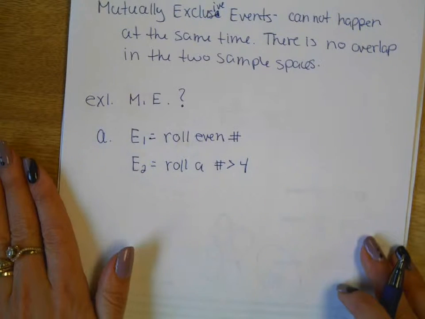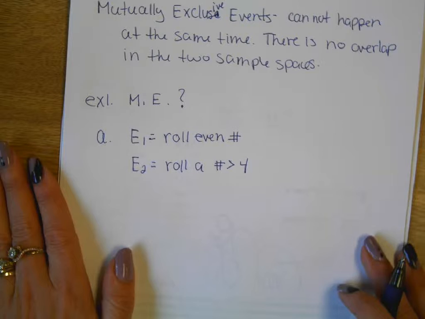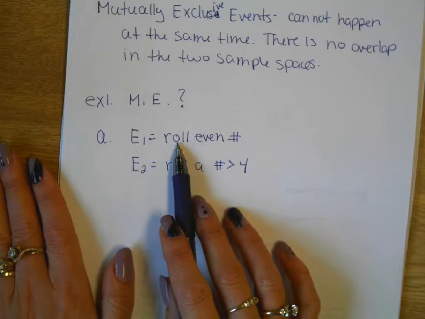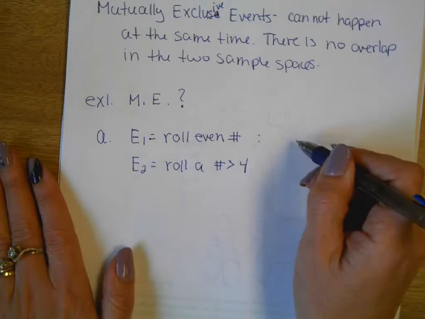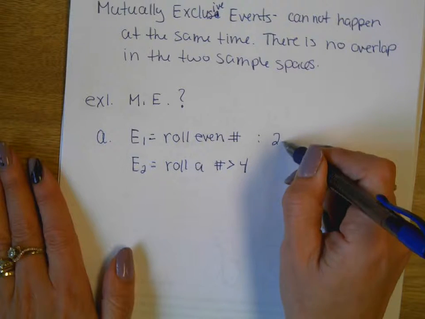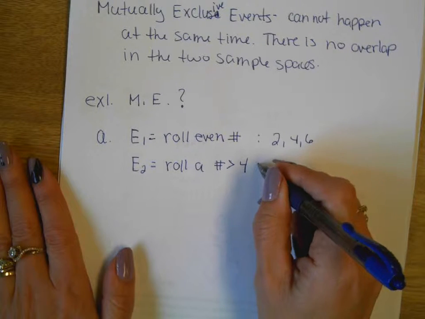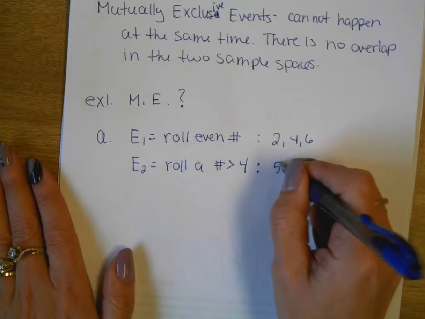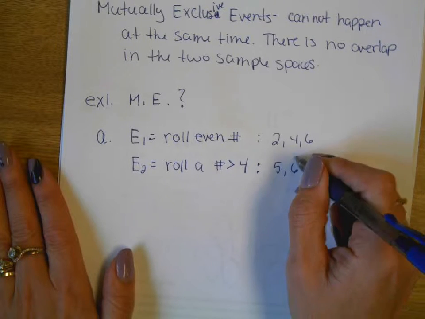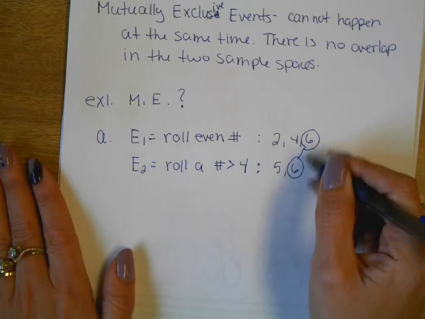What's your guess? Why are you saying no, Dean? Because an even number, 4 is, because 6 is an even number. Right. Because what are we looking to happen here? If I'm looking to roll an even number, what's considered a success here? What numbers are even? 2, 4, 6. Now I'm looking to roll a number greater than 4. What numbers are greater than 4 on the die? 5 and 6. Is there any overlap here? Yep. So these are not mutually exclusive because they share an outcome.